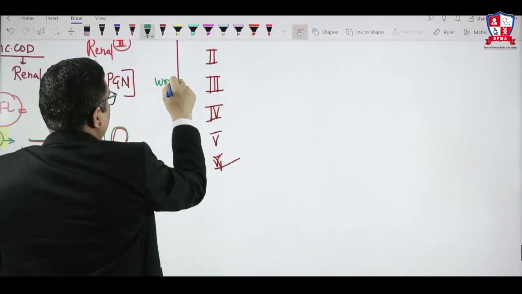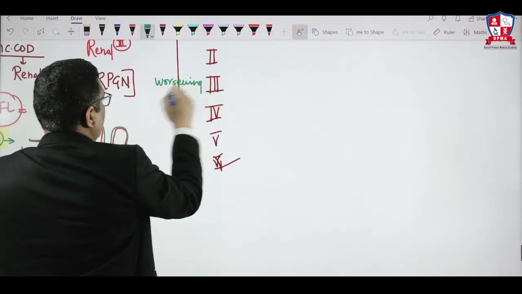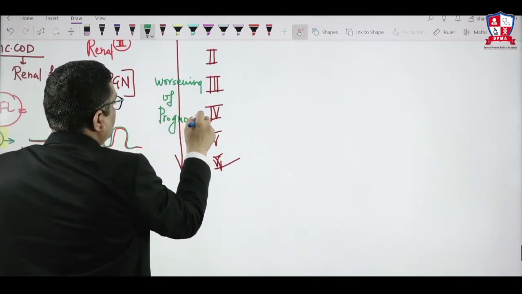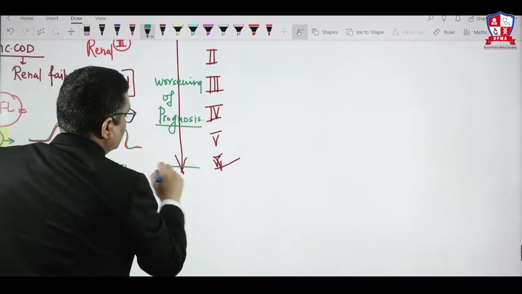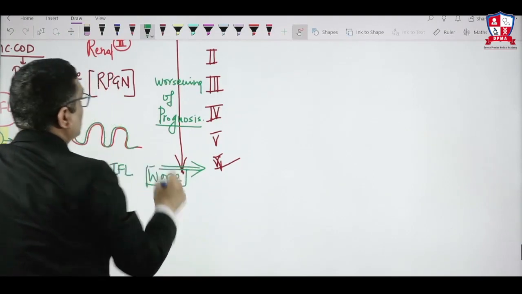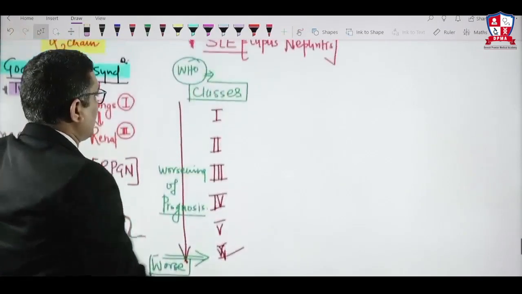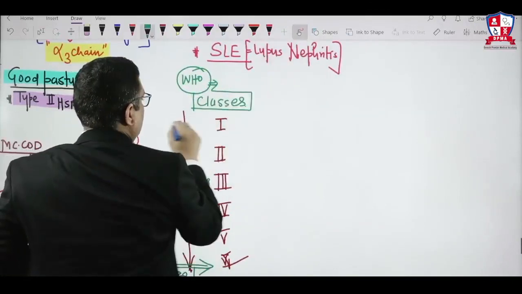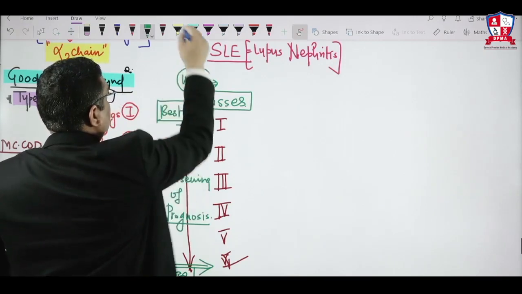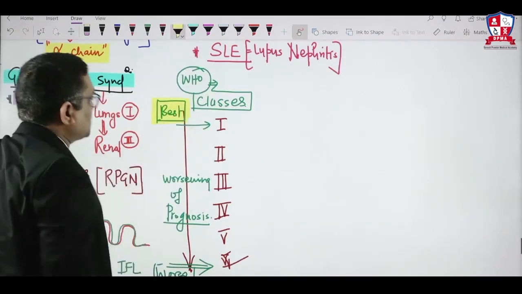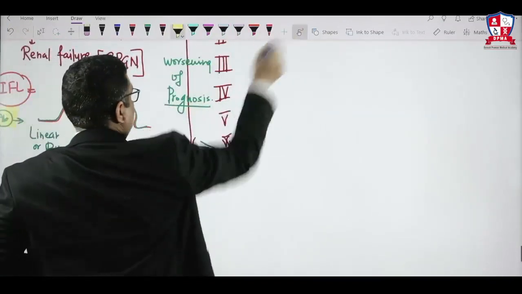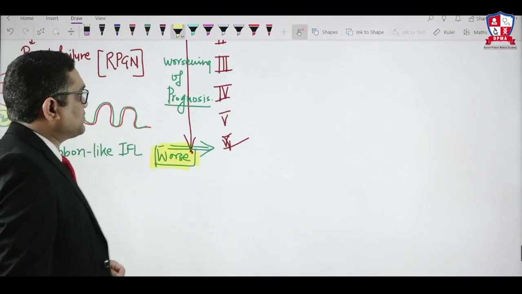Class 1 will have the best prognosis, and class 6 will have the worst prognosis, right? So that is the importance of this WHO class.